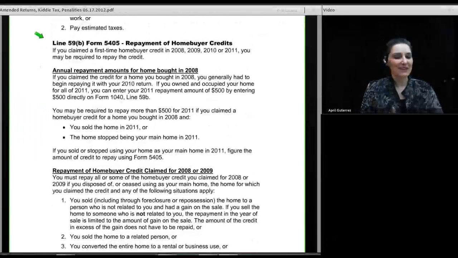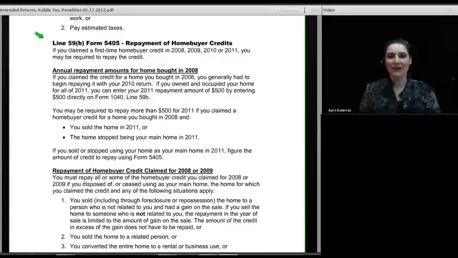Okay, so the next topic of today is, of course, the repayment of the homebuyer credit. I've been teaching about the first-time homebuyer credit for a while now. It came out in 2008, and at this point it's a credit that applies to only a very small number of people. But if you happen to have a client who did claim the first-time homebuyer credit, you should be aware of the rules that apply. If your client does not tell you they received the credit and you don't know about it, it's possible the IRS does know about it. After all, they are the ones that processed that money and gave it to them.